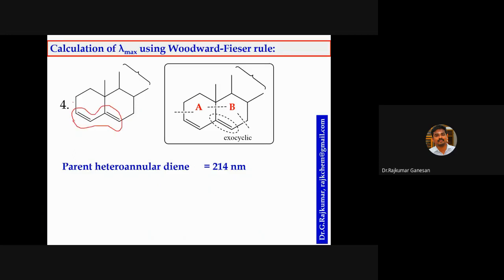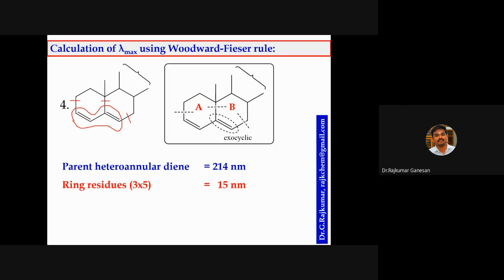You have to consider the ring residues along the conjugation path. This is the conjugation, and this is one ring residue, another, and another. There is no conjugation on this side, so you do not worry about the other alkyl substituents. Only 3 ring residues, so 3 into 5, 15 nanometer.